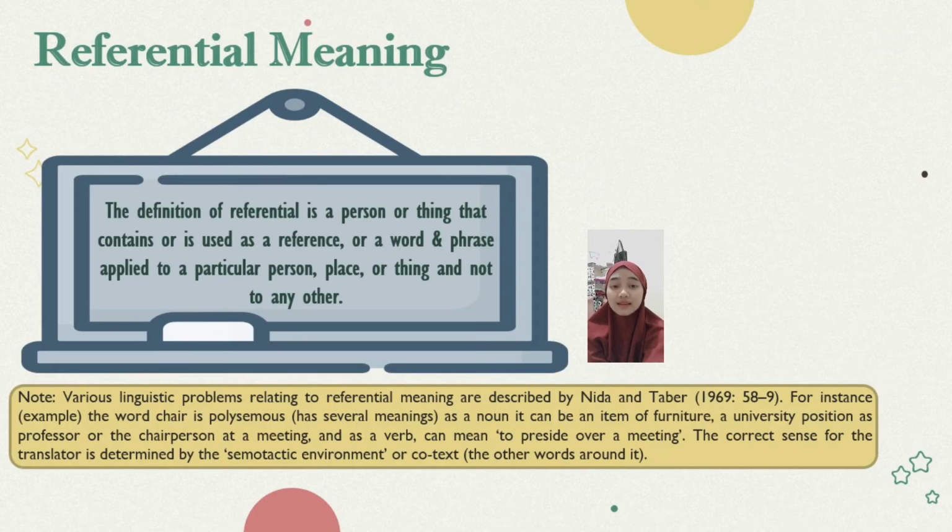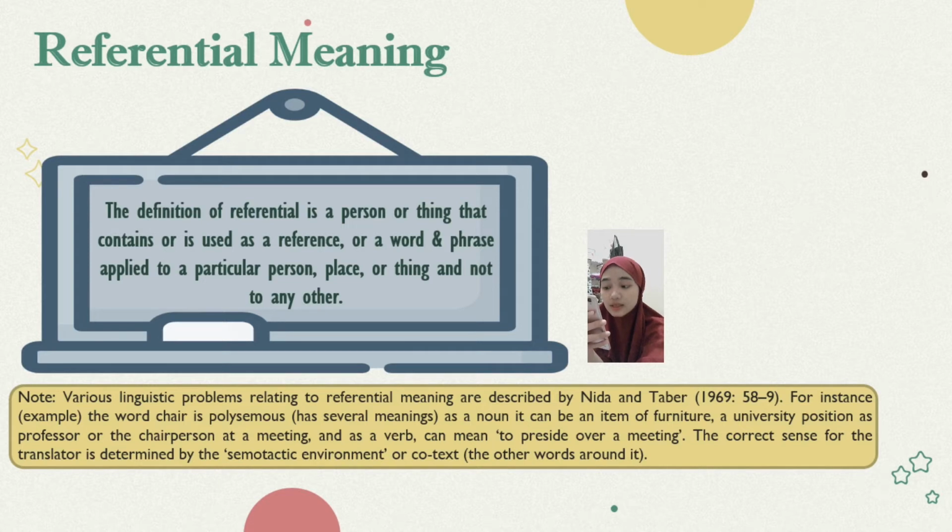The next slide is about referential meaning. The definition of referential is a person or thing that contains or is used as a reference, or a word and phrase applied to a particular person, place, or thing and not to any other. Note, various linguistic problems relating to referential meaning are described by Nida and Taber.